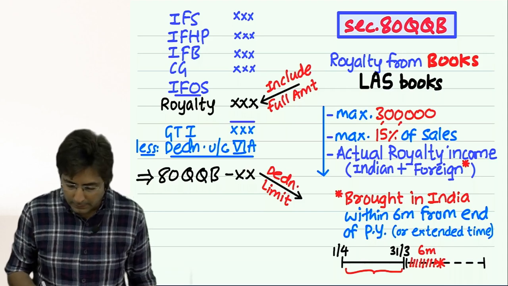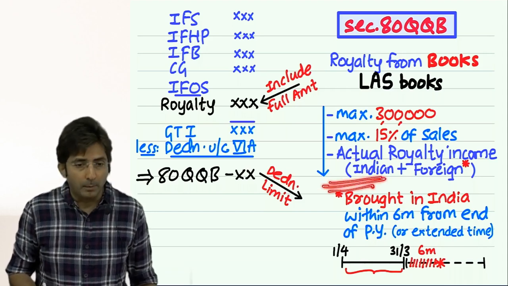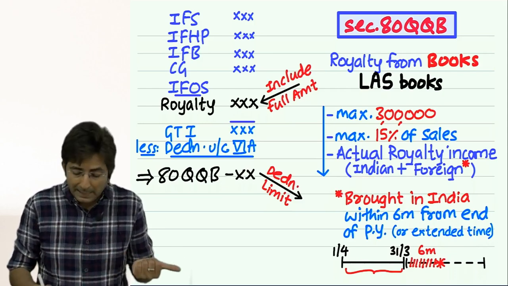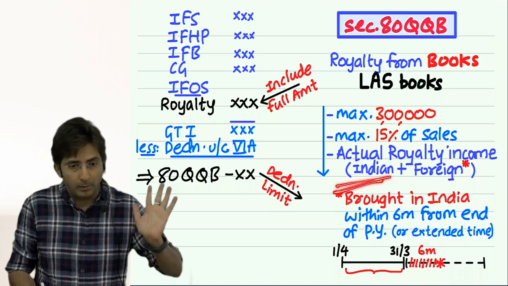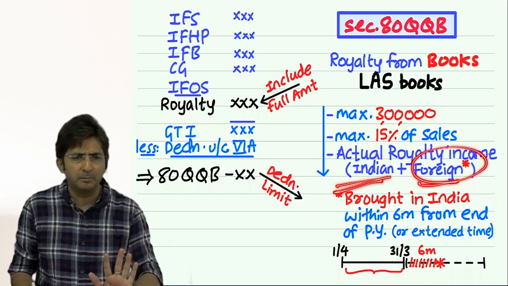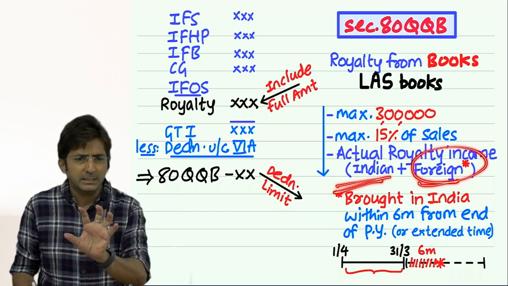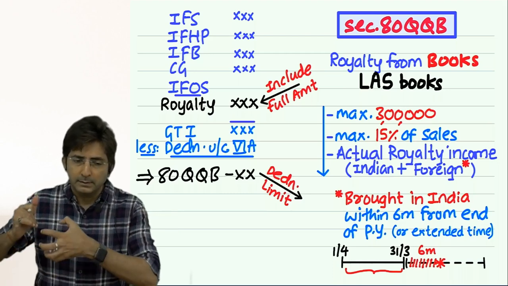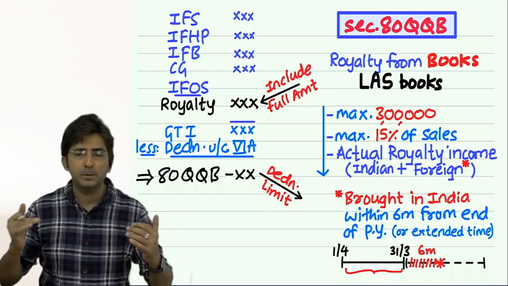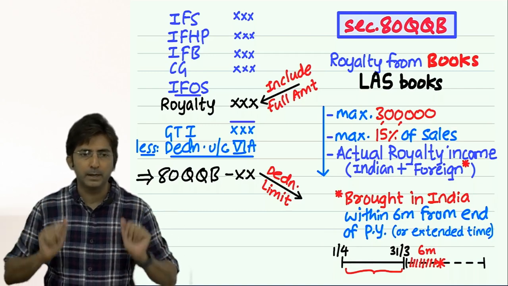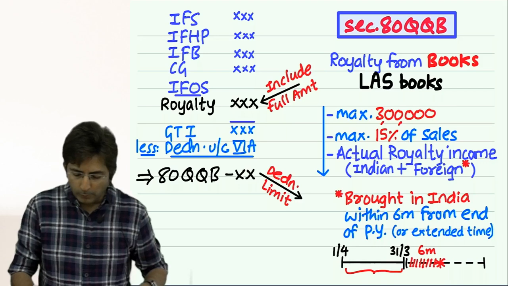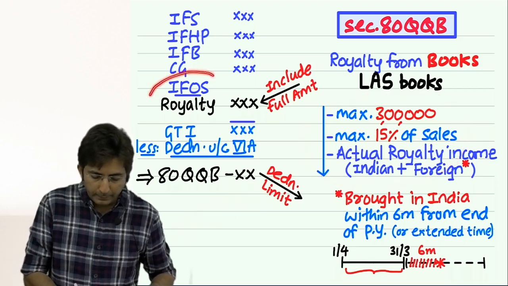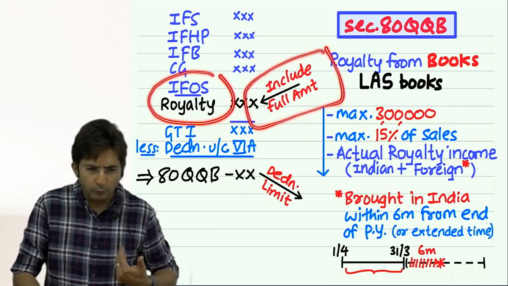And the third condition is the actual amount. Because if the actual amount is less, we will take less only. But actual amount, Indian royalty, full amount. Foreign royalty, maximum to the extent brought in India. Only that much amount which is brought in India within 6 months or such extended time as may be allowed by RBI or other competent authority. See, this formula you have to use here in the deduction. But at the top, in income from other sources, you have to include the full amount.